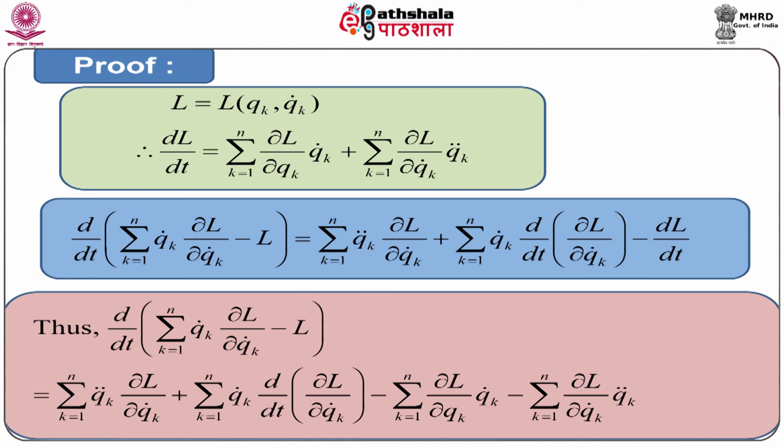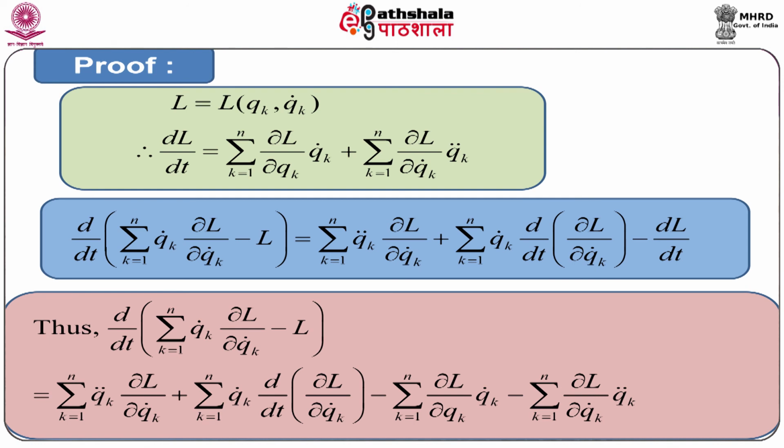Next, keeping qk dot fixed, we differentiate ∂L/∂qk dot with respect to time t ordinarily and get the second term of the right hand side.